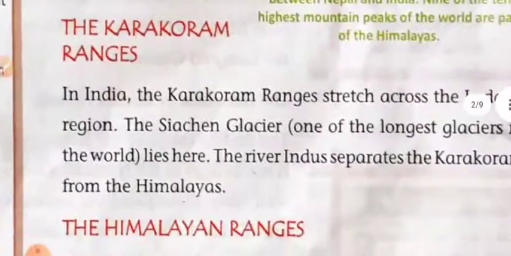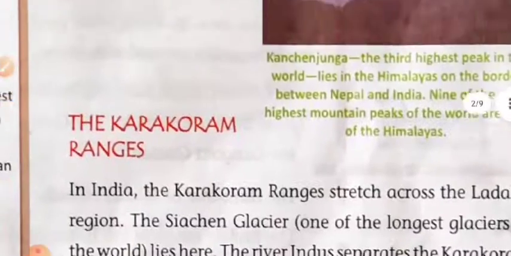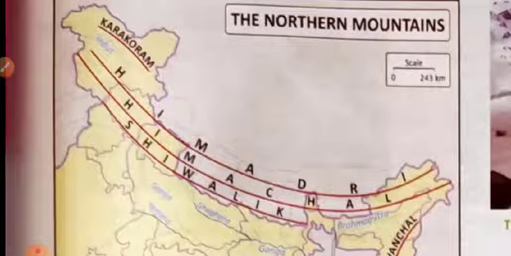Let us look at the Karakoram range. As we know, the Karakoram range is the northernmost part of the Himalayan range, and it lies in the Jammu Kashmir and Ladakh region. The Himadri range lies from Jammu Kashmir to Himachal Pradesh, Uttarakhand, Sikkim and Arunachal Pradesh.